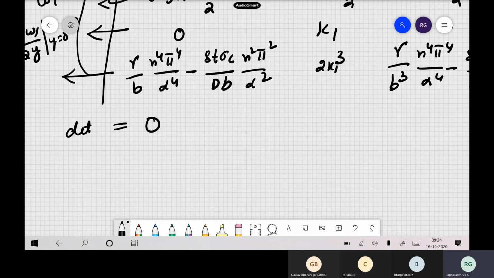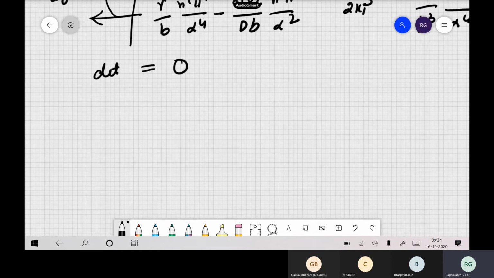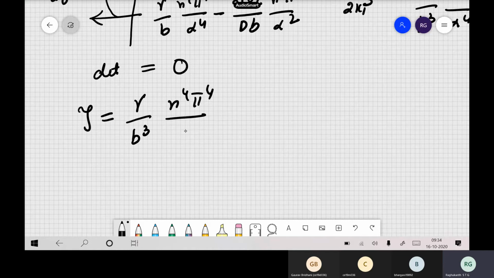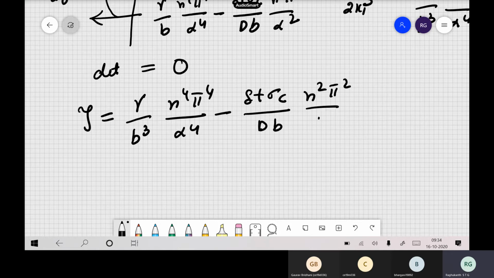This also becomes very big, and if we simplify all those terms, we introduce a new constant: gamma by b, n to the power of 4 pi to the power of 4 by alpha to the power of 4 minus delta t sigma c by d b, n square pi square by alpha square.